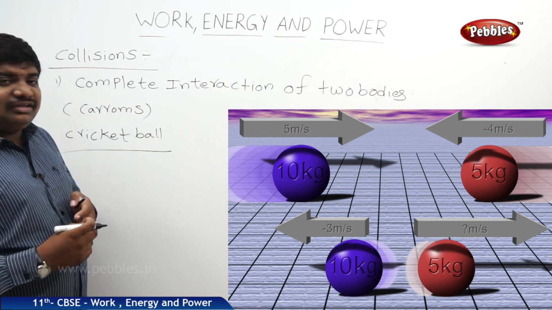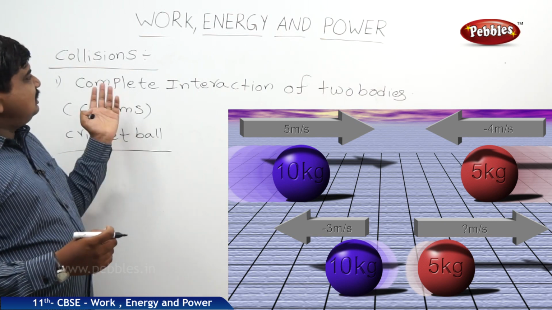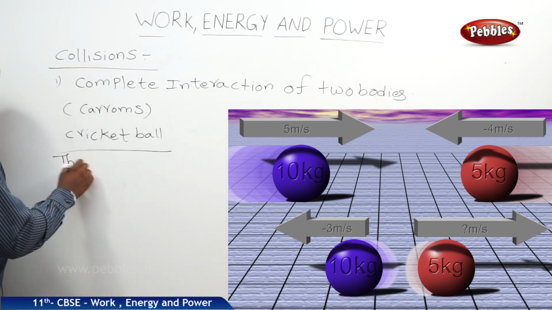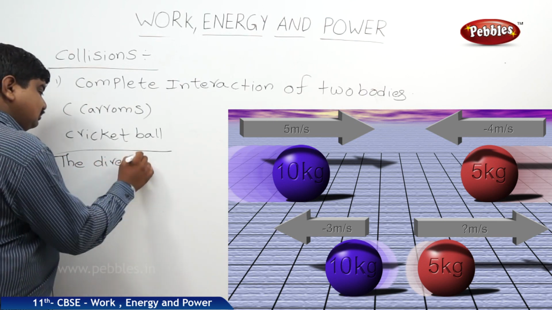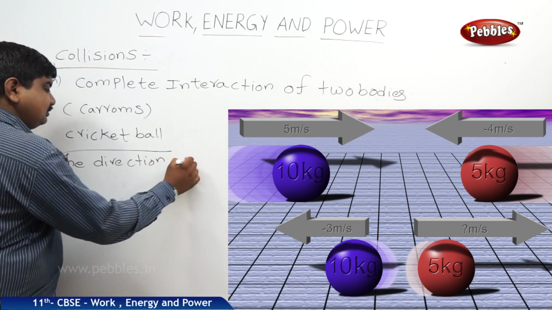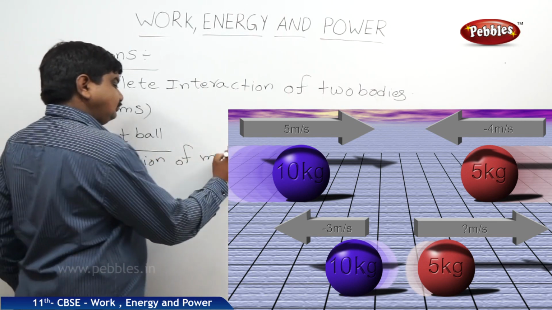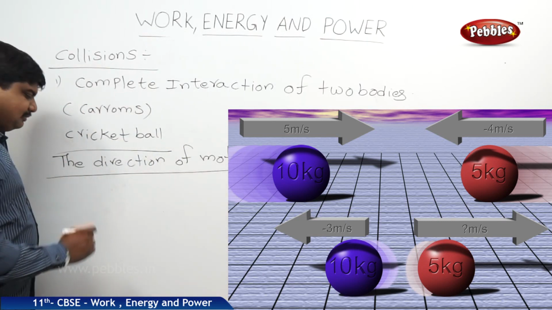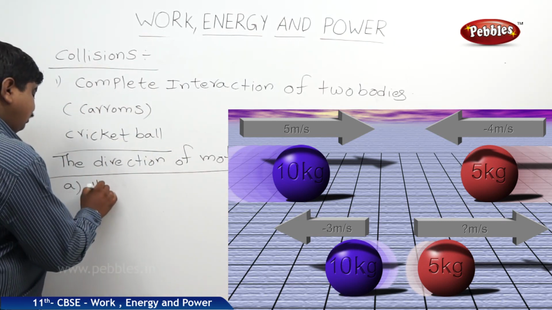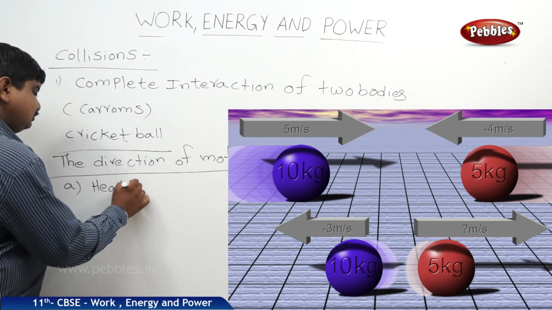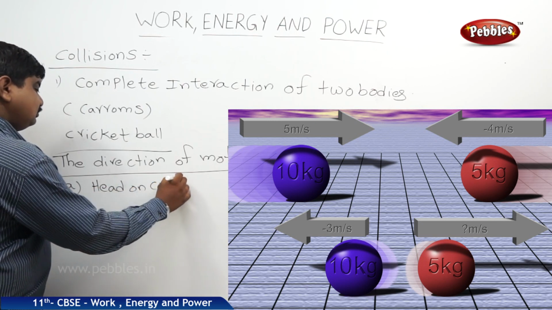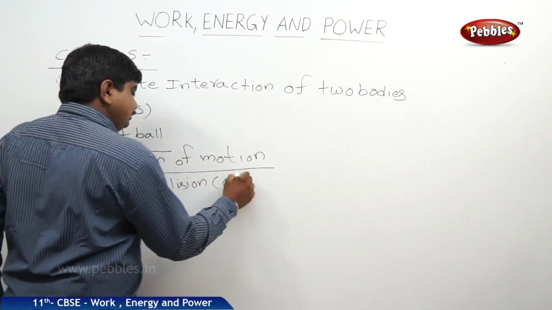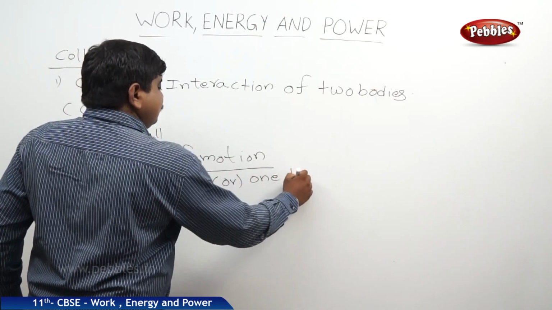Based on the direction of motion, these collisions are divided into two types. First type is head-on collision, or one-dimensional collision.